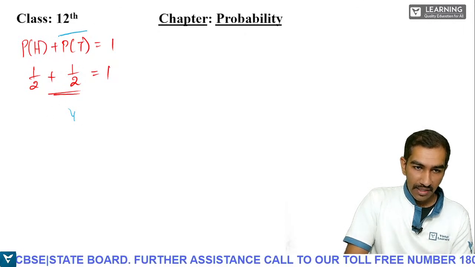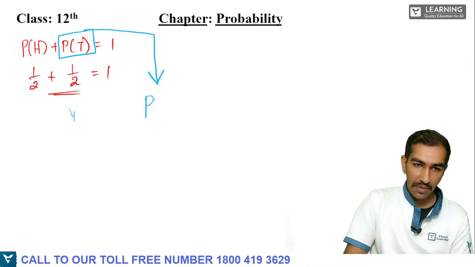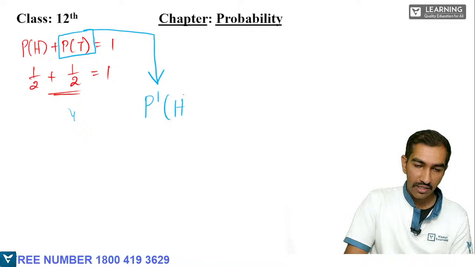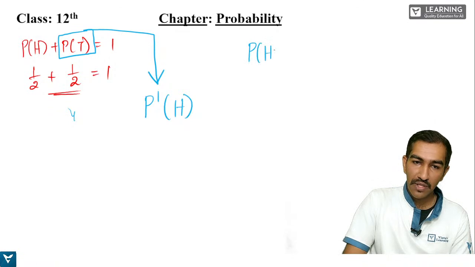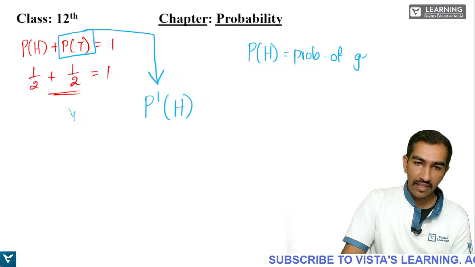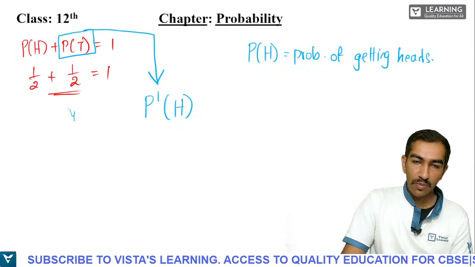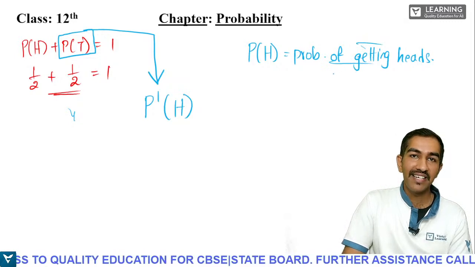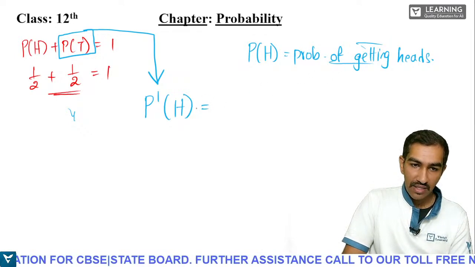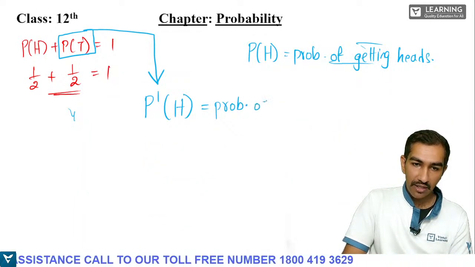This P of t can also be written as P dash of h. P of h we know, right? What is P of h? Probability of getting heads. P of h is read as probability of getting heads. Now, how is P dash of h read as? P dash of h is read as probability of